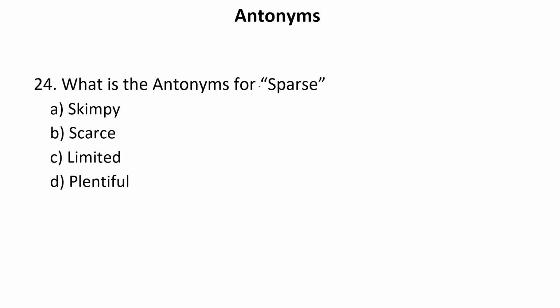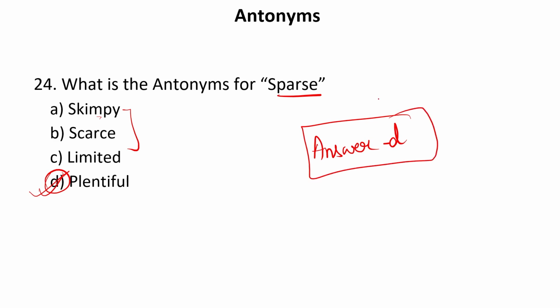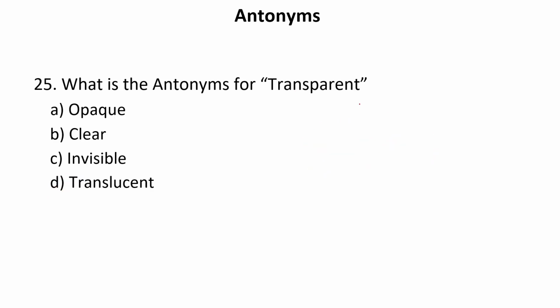Now let us move to the next one. We have to tell the antonym for the word sparse. Sparse means when something is short, limited, scarce, skimpy. These can be the synonyms. So plentiful is the correct antonym. So our answer is D, that is plentiful. Now let us move to the next one.